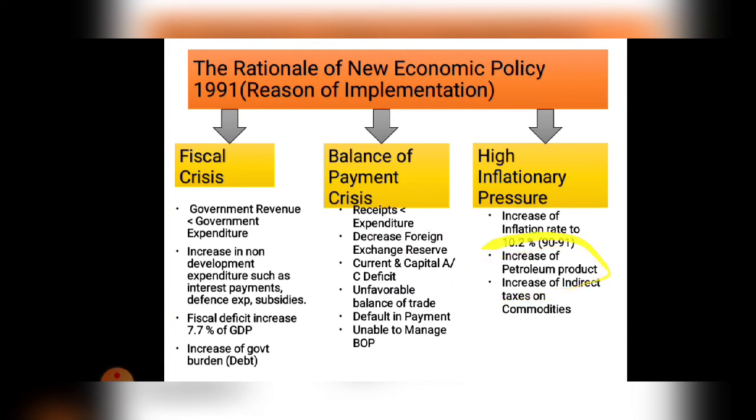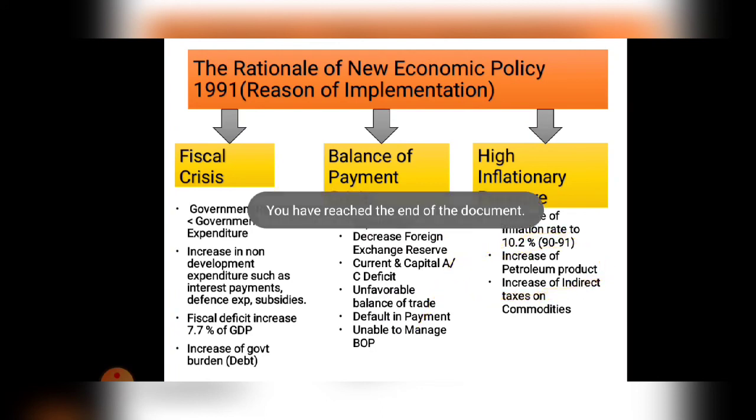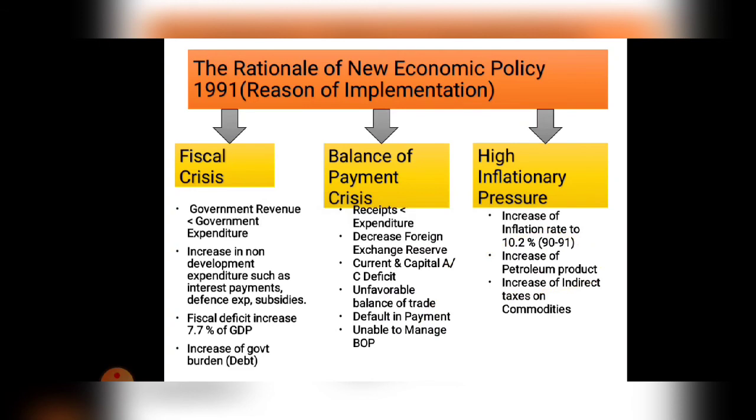And the second point is the increase of petroleum product prices. The price of petroleum products, for example oil and gas, increased before 1991. Also, the increase of indirect tax.